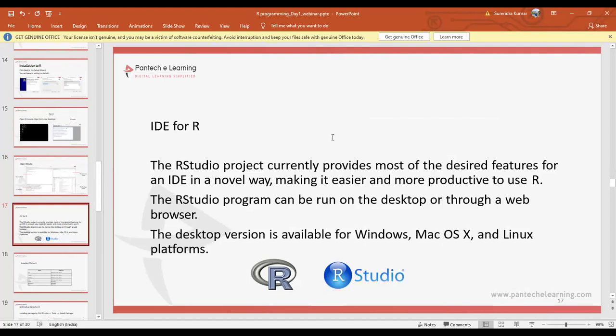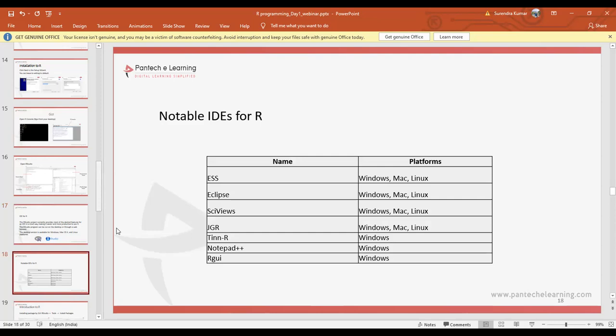The desktop version is available for Windows, Mac OS, and Linux platforms. In all these platforms, these versions can be utilized. So, some of the notable IDEs for R. In which platform, what are the different environments we can have to work with R programming? Those are ESS.